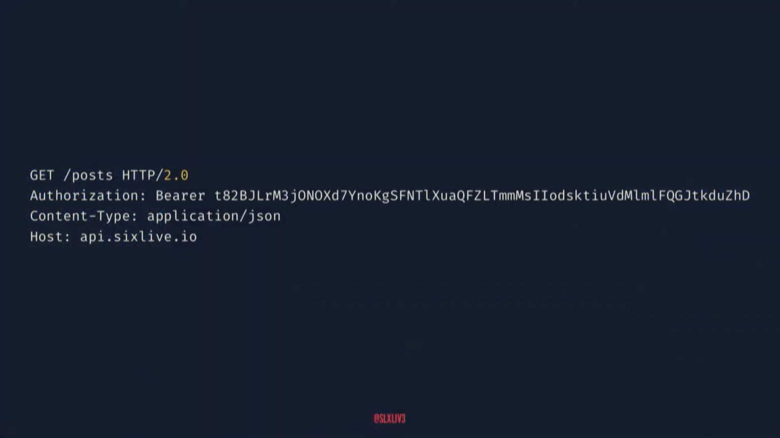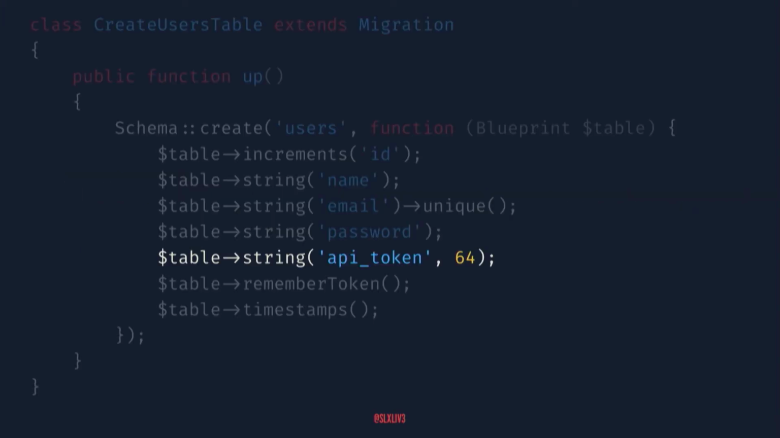So this is what we get with the base token guard. Just a bearer token, you can set that to whatever you want. For this use case, we'll go update our migration. 64-bit tokens are pretty good. You can almost guarantee that you're not going to hit duplicates.